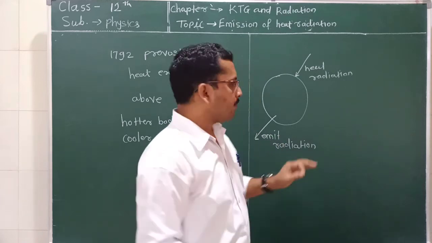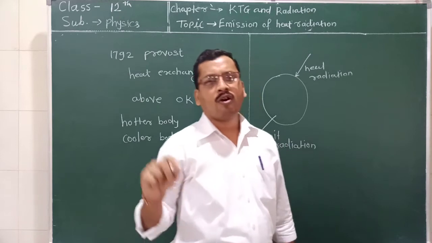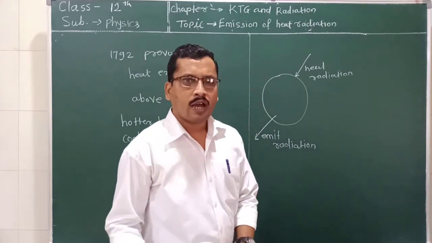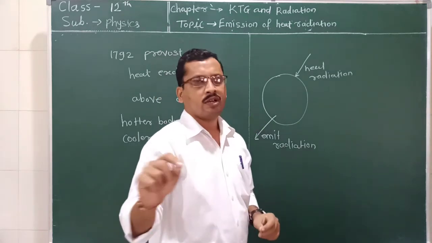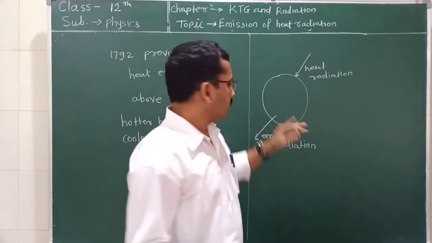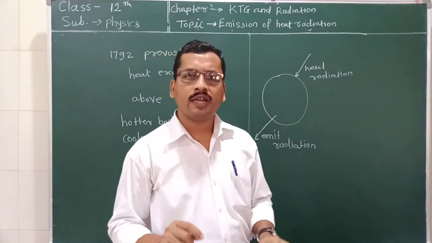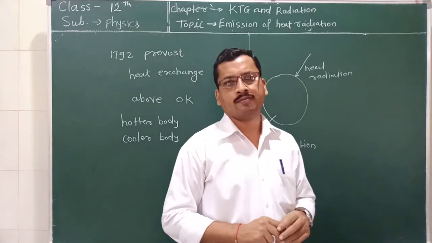The rate of emission and the rate of absorption are both the same if the temperature of the body is constant. This heat exchange continues till the temperature of the body becomes constant.